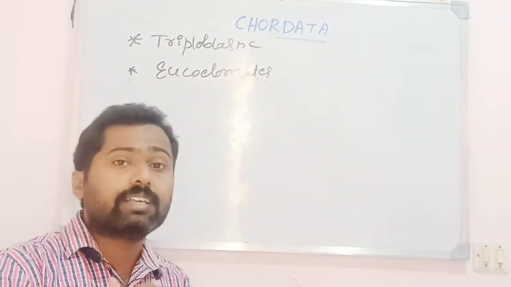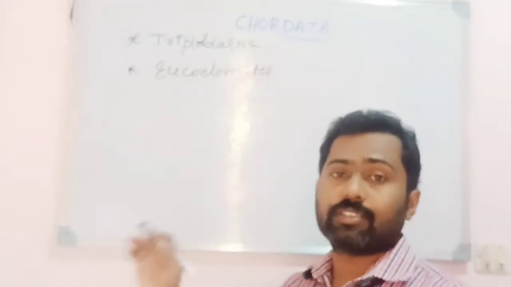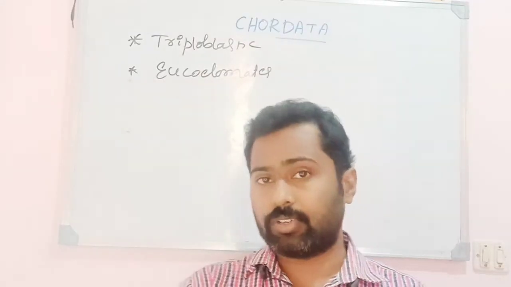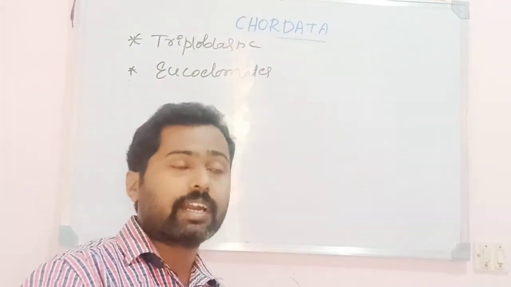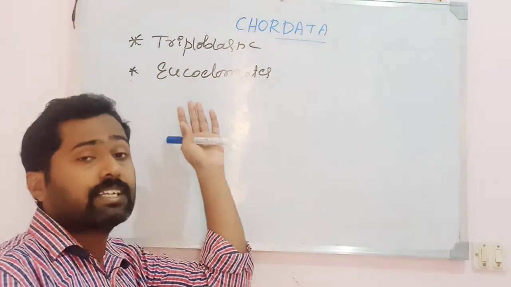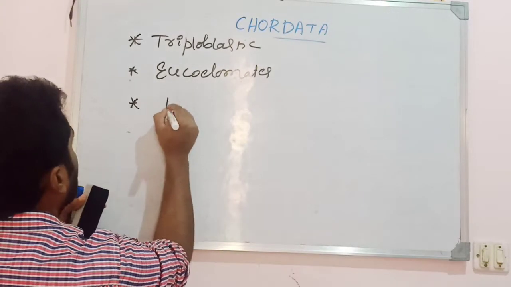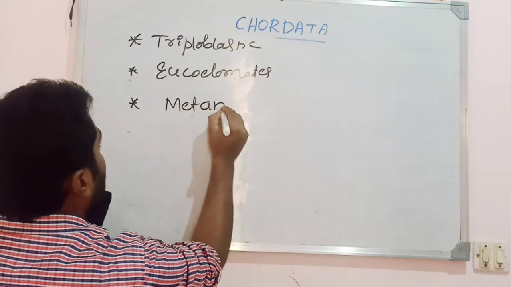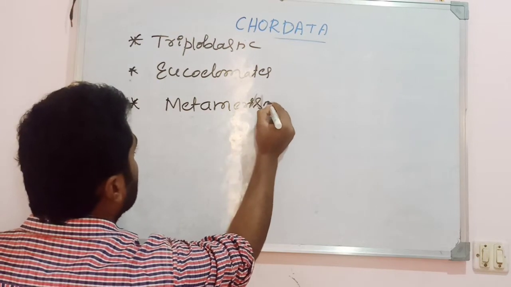But there are some special features: the presence of the notochord, the dorsal tubular nerve cord, the ventral heart, the closed circulatory system, and the pharyngeal gill slits. Then the triploblastic nature, eucoelomate, and they exhibit segmentation or metamerism. That is also one of the unique features of the chordates.